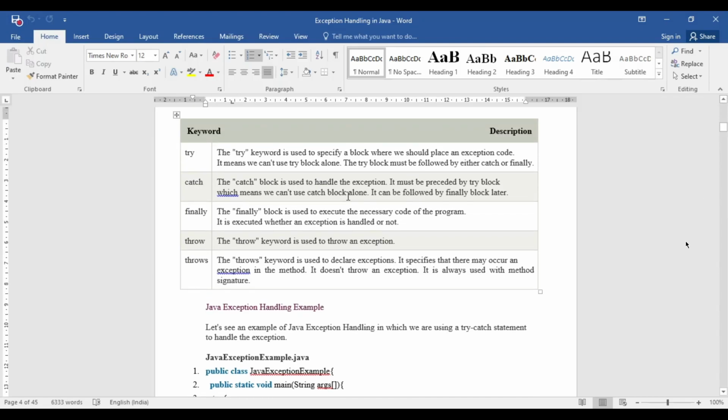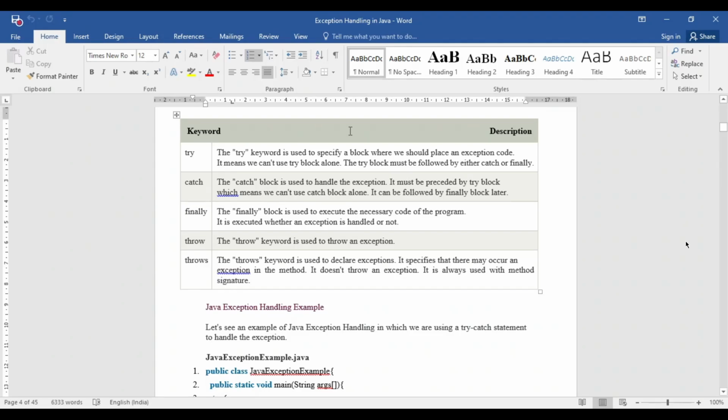We'll go for some examples of all of these keywords. Now this is the basic scenario, or you can say the pillar of the exception handling mechanism. The try keyword, basically these are known as keywords. But in your source code, you will see that this keyword is enclosed with a block. So the try keyword will be used to examine a block for whether there is an exception or not. If there is an exception, then this try block must contain a catch block to catch the exception as well as to handle it.